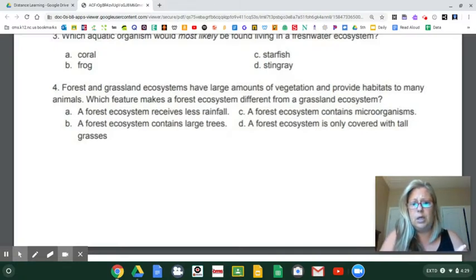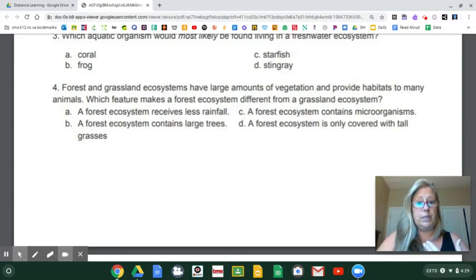Forest, more trees, which also means they have more rain because, in order to have trees, you got to have rain. And that's the reason that grasslands don't have trees, is because they don't get that much rain. Like grassland's one step up from a desert. All right. And so let's see. So I'm thinking it's going to be, without looking, right? Be slick in predicting. I haven't looked at the choices. So I think if I'm looking for the difference, I would say forests have more rain and more trees, while grassland has less rain and less trees.